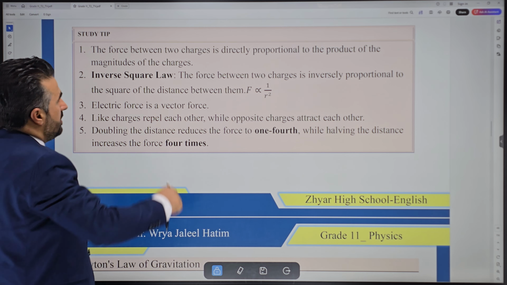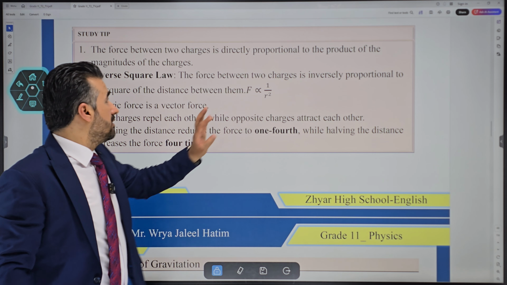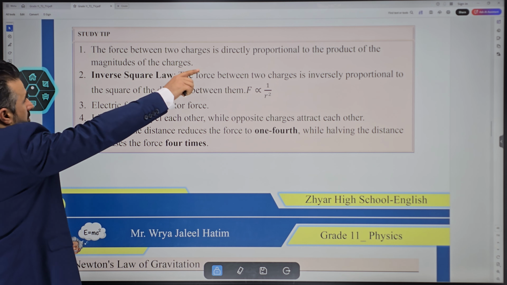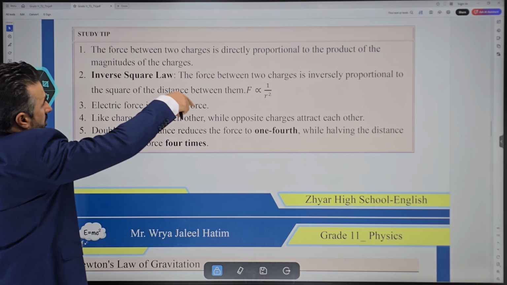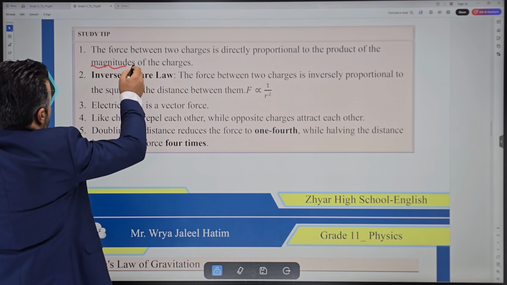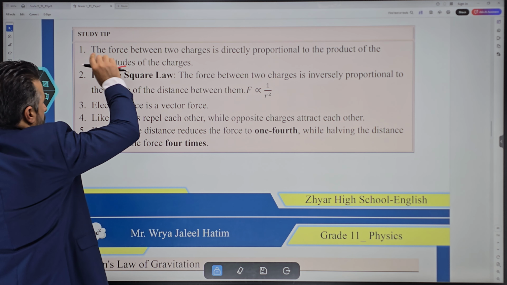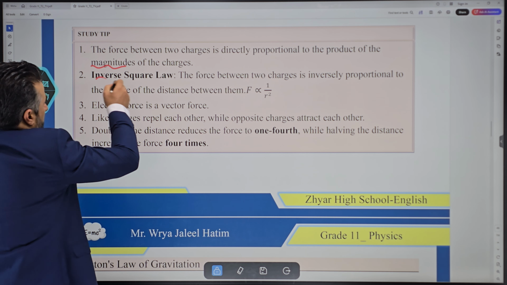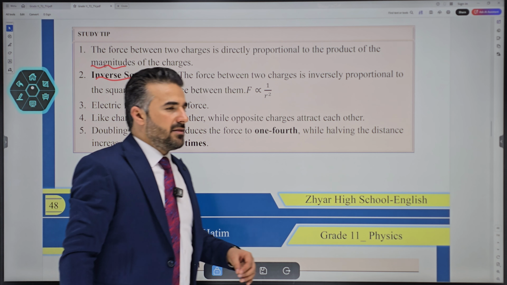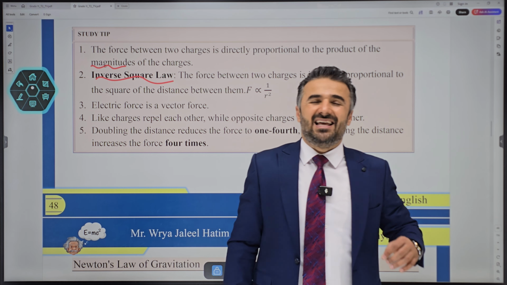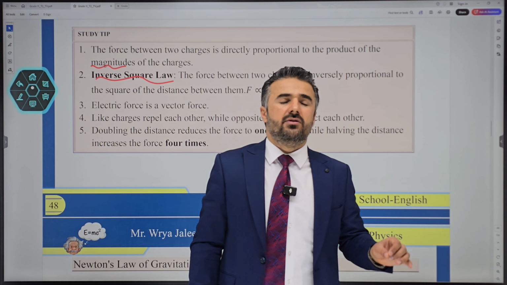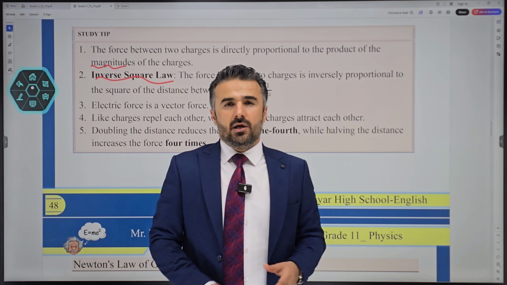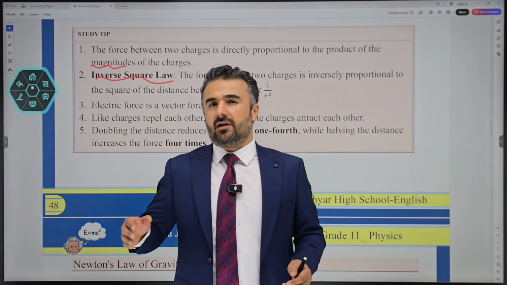The force between two charges is directly proportional to the product of the magnitudes of the two charges. Magnitude means you just write the number without positive or negative. Inverse square law, this is something very important. The force between the two charges is inversely proportional to the square of the distance. Once we have something like that, we call it the inverse square law.